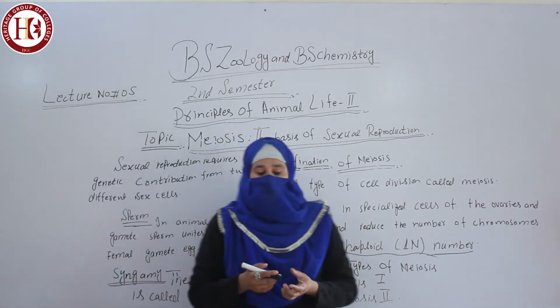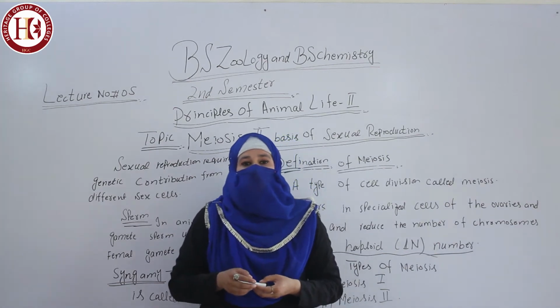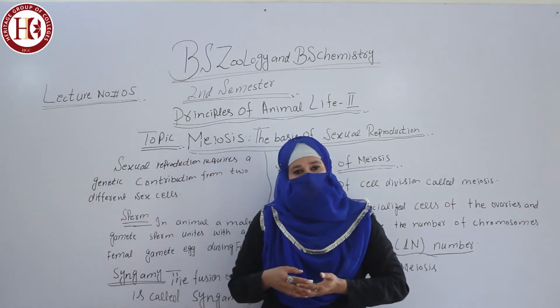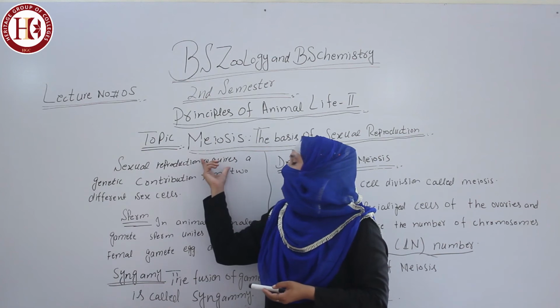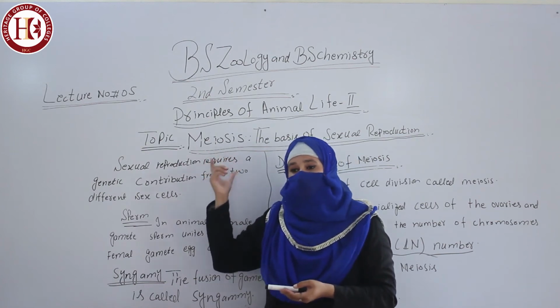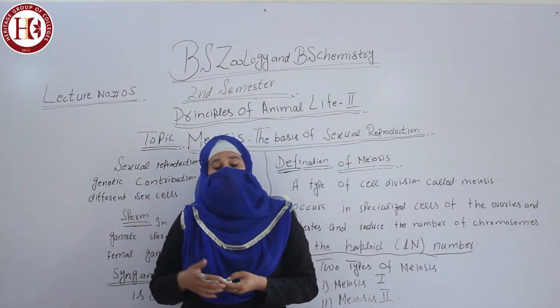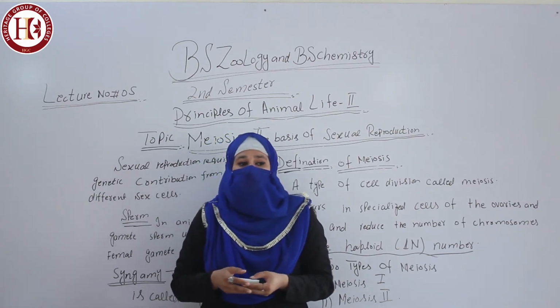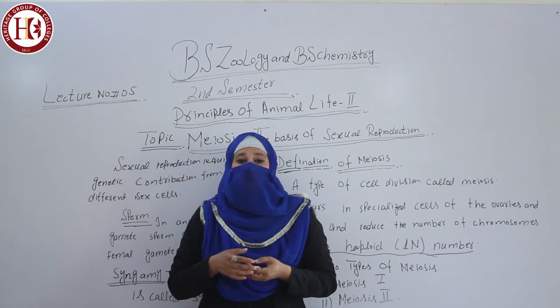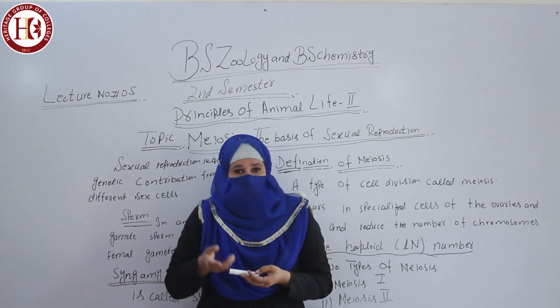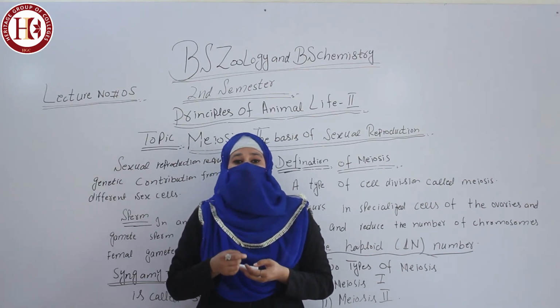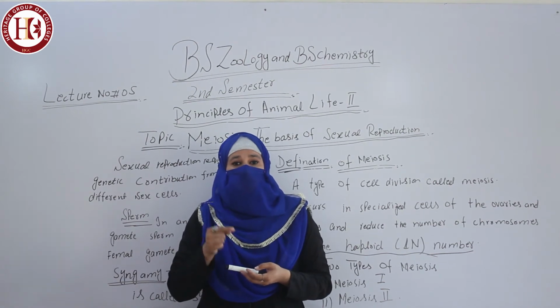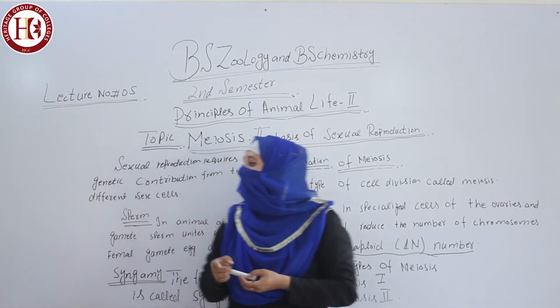So today our topic of discussion, according to lecture number 5 with BS Zoology and BS Chemistry second semester, is meiosis and the basis of sexual reproduction. Before this we discussed mitosis. Mitosis is the division of a single cell into two daughter cells. Mitosis is equational division, while meiosis is reductional division. In meiosis, a cell is divided into four daughter cells.